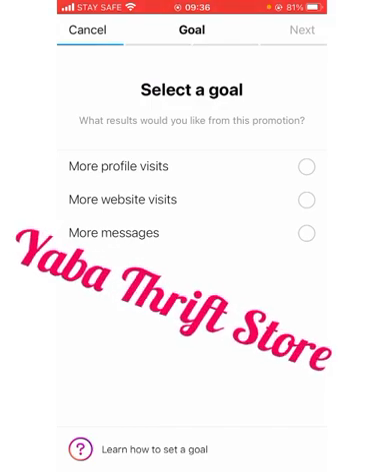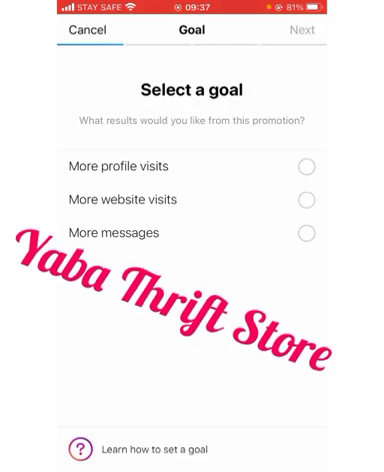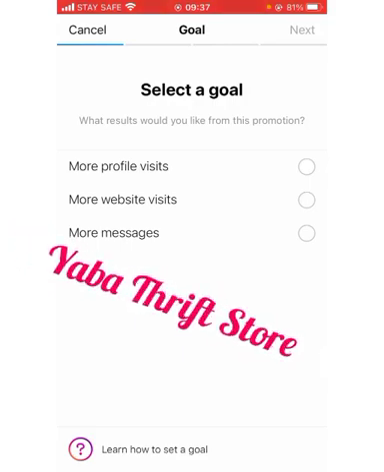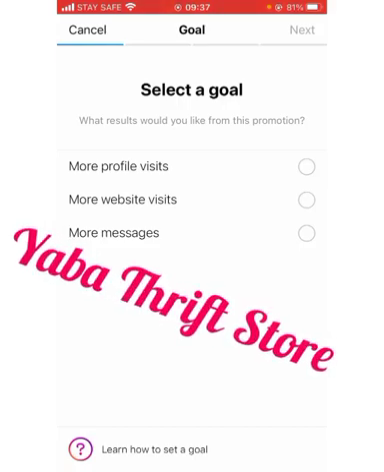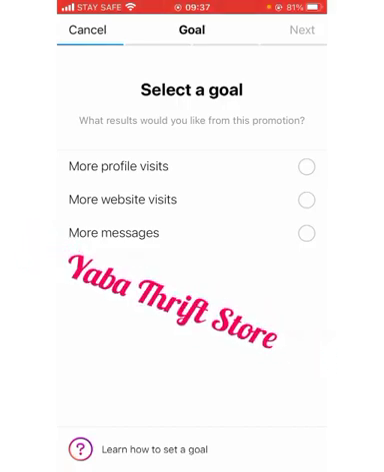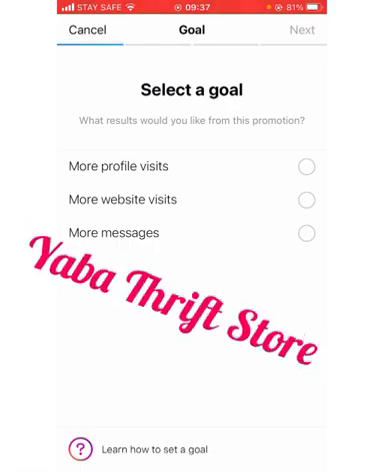Now, a lot of people ask me, do I click on more visits or more messages? Now, if you're looking at closing a deal for that particular item immediately, let's say, for example, you are promoting a particular dress on your page. Let's say a size 16 boho.